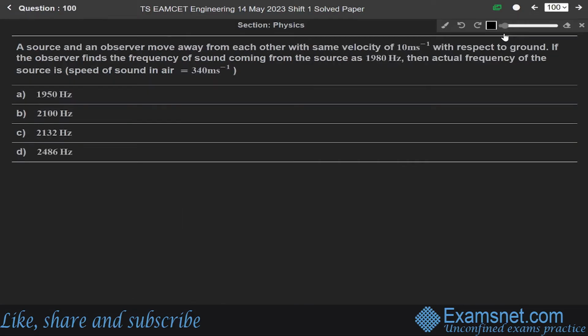A source and an observer move away from each other with the same velocity 10 meter per second with respect to the ground. The observer finds the frequency of sound coming from the source as 1980 hertz. The actual frequency of the source is. Okay, so this question is from the topic of Doppler's effect. This is from Doppler's effect topic.